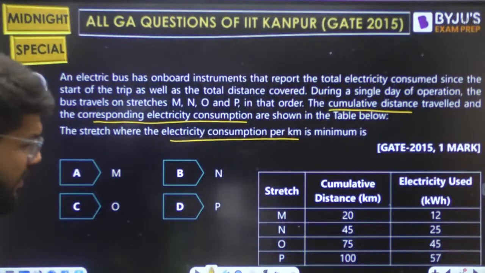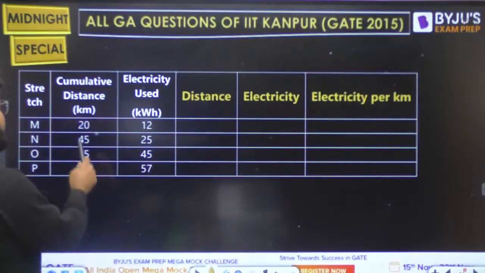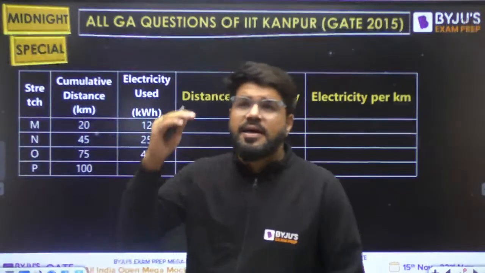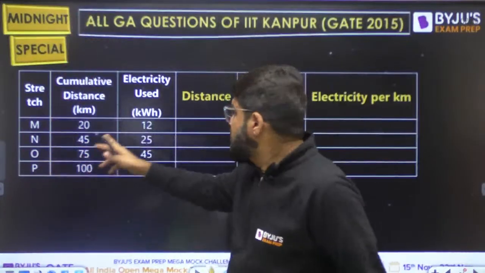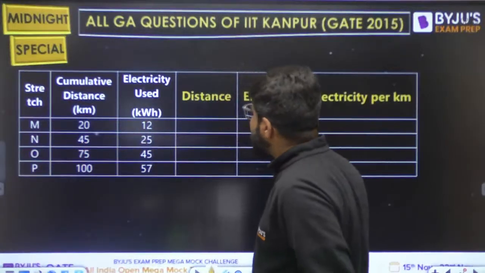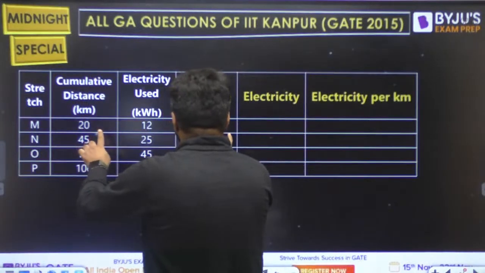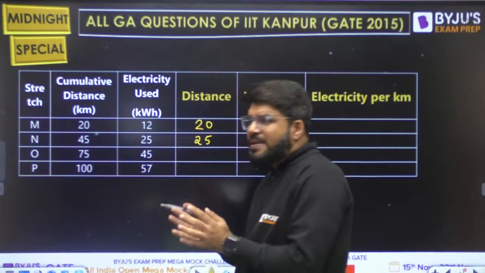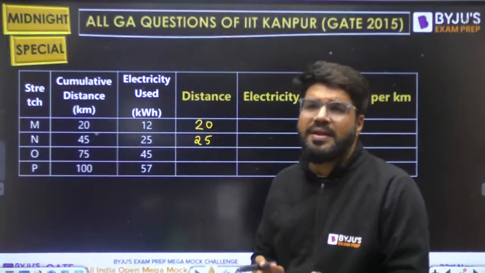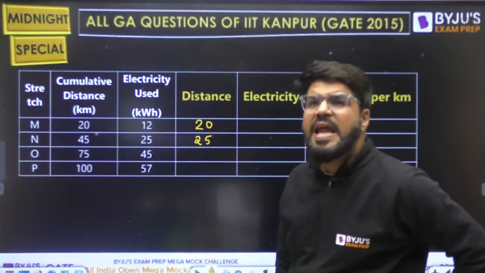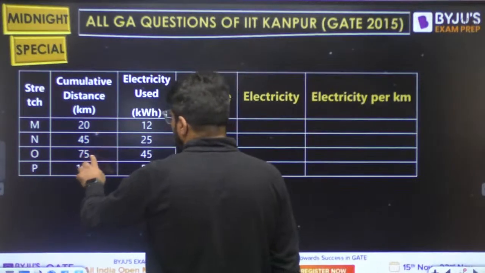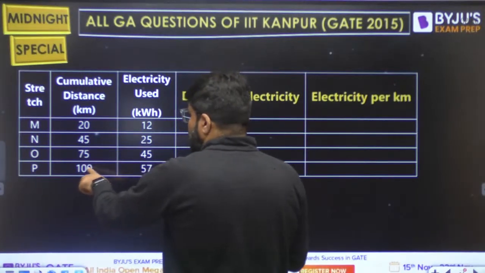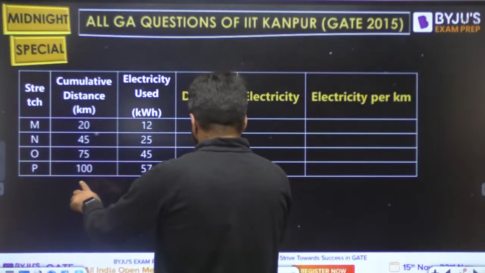But this is cumulative data. M is 20, but going up to N, the cumulative distance means the additional distance plus the previous distance becomes 45. So what is the actual distance? For the stretch M, it is 20. Up to N, it is 45. So what is the additional distance to travel up to N? That is 25. Remove the cumulative, write the absolute value. Then to go up to O, the bus has run 75. So how much extra? 30. To go up to P, 100. So how much extra? 25. This is the actual distance.